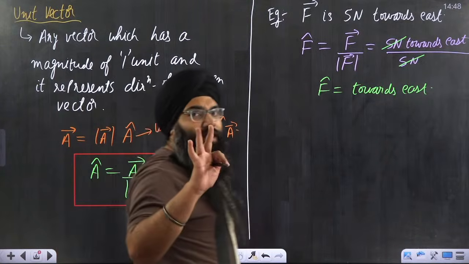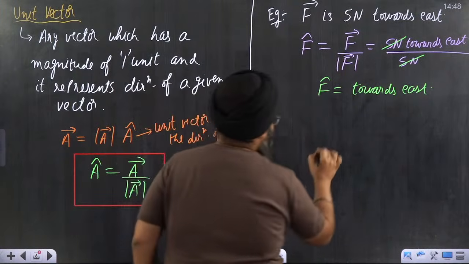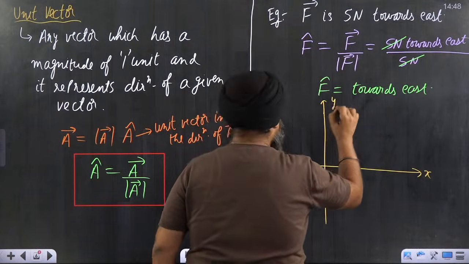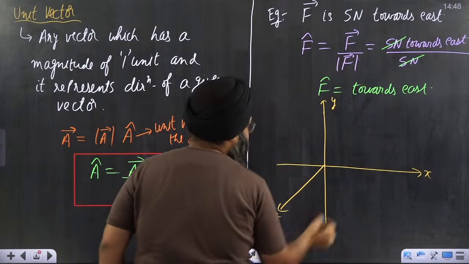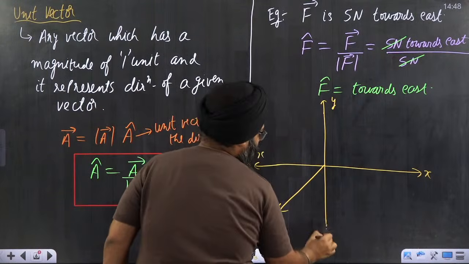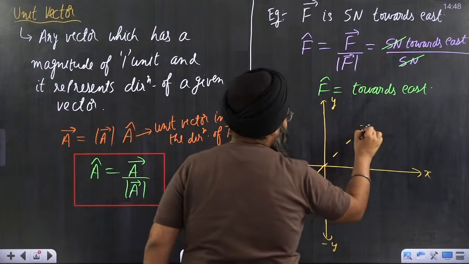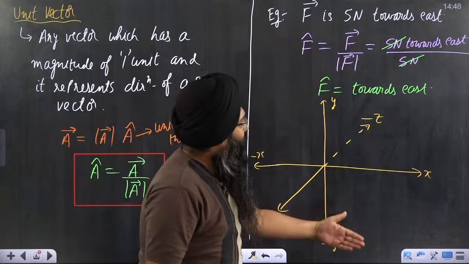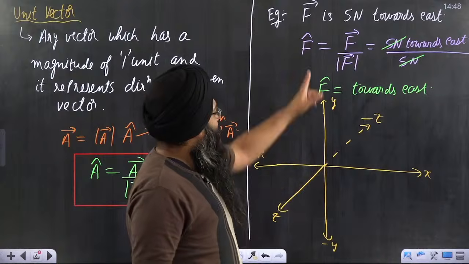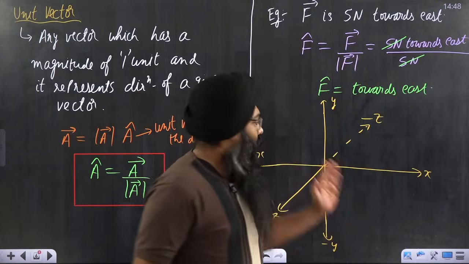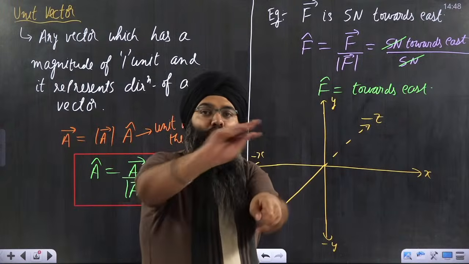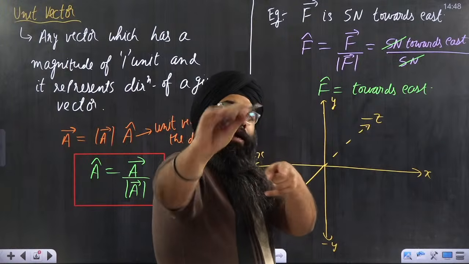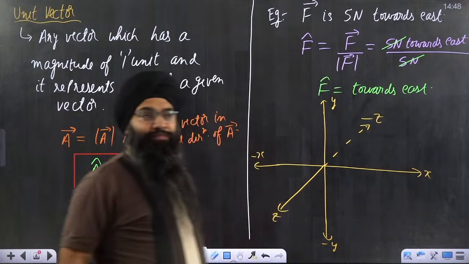By default, 3 unit vectors should be very much clear to you. Suppose this is the x-axis, this is the y-axis, and this is the z-axis. This is minus x-axis, this is minus y-axis, and this is minus z-axis. Actually, the z-axis is coming out of the plane. If this is my plane, this is x, this is minus x, this is y, this is minus y, then this vector out of the plane towards you will give you z, and into the plane will give me minus z.